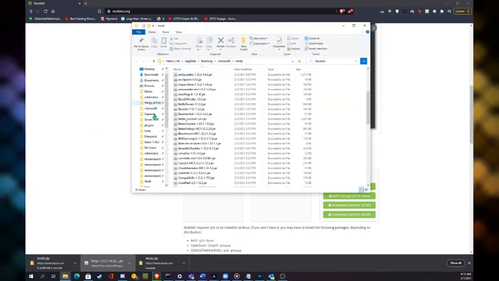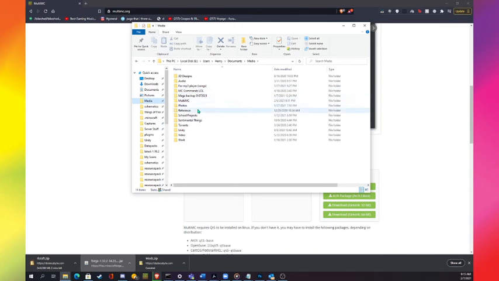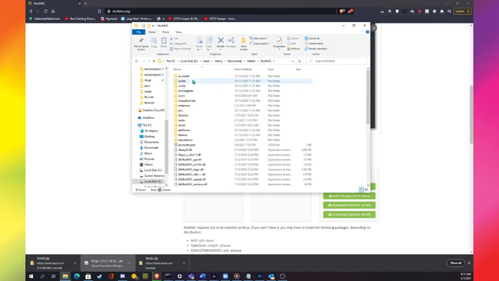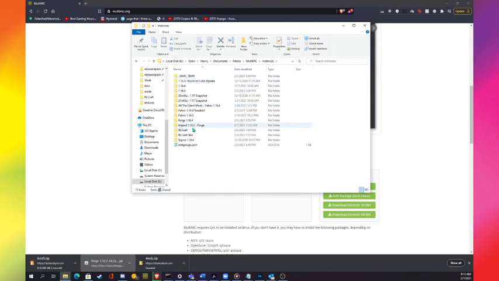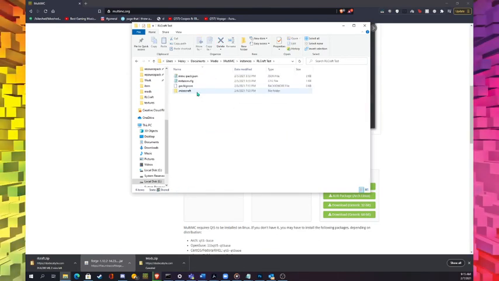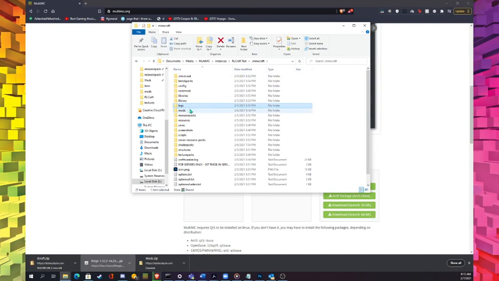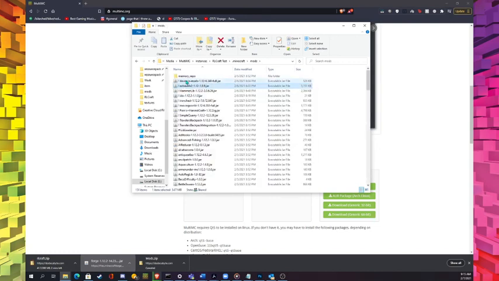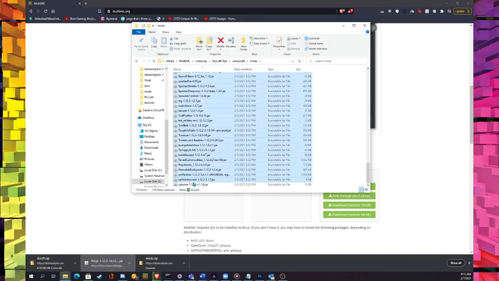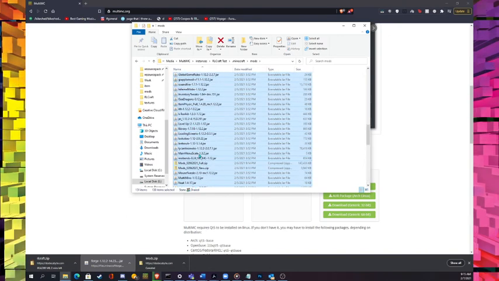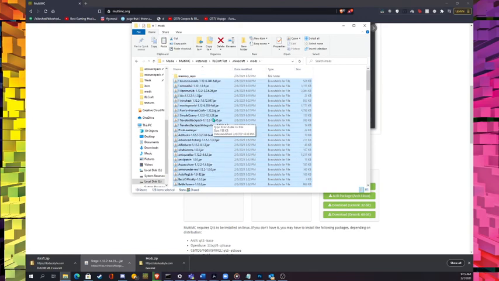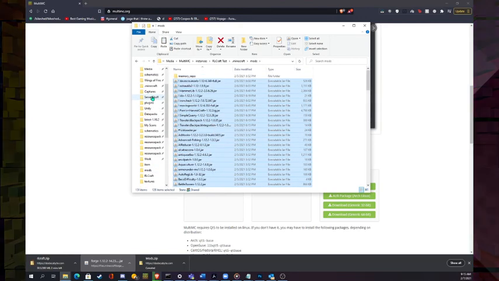Or you could just go to the MultiMC instance, which I actually have here. MultiMC, and then instances. And then I have this here, and Minecraft, and mods, and here's everything. Just copy this all. I'm not going to want these two because those are my actual downloads. And just move them over to here.